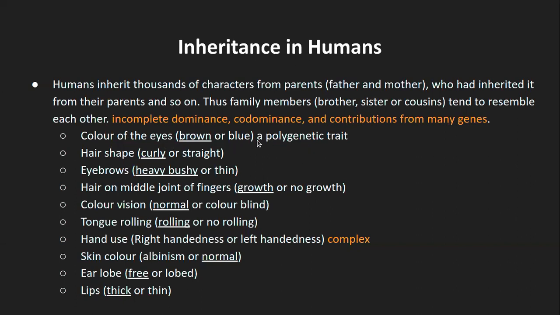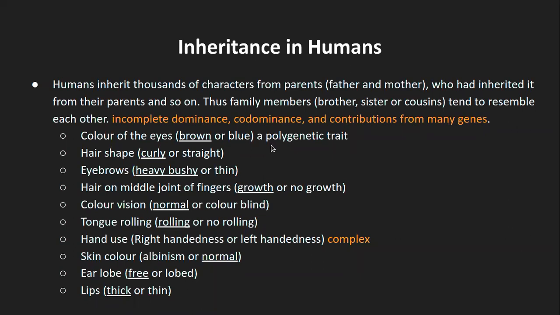Now, the reason why there are different colors of the eyes apart from these two that we speak of is because of polygenetic traits. That means poly is many, genetic means there are many genes for the color of the eye. Apart from the gene coding for the brown eye and the gene coding for the blue color of the eye, there are other polygenetic traits.